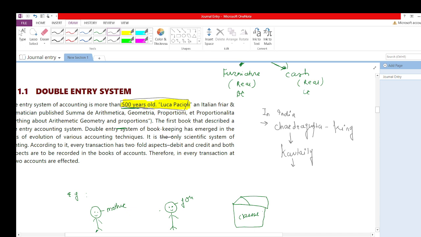So if somebody asks who is the main founder or the Janak of this double entry system, you would answer Luca Pasolini. But in India, in Chandragupta's kingdom, there was Kautilya, who is a great economist, as you know, or if you Google it, you get the answer. So he also incorporated this system, and in India, from that time, we are creating our books of account. In many old movies, you'll see there is a Munim ji. So this is what the double entry system is. We are recording every transaction according to the double entry system.